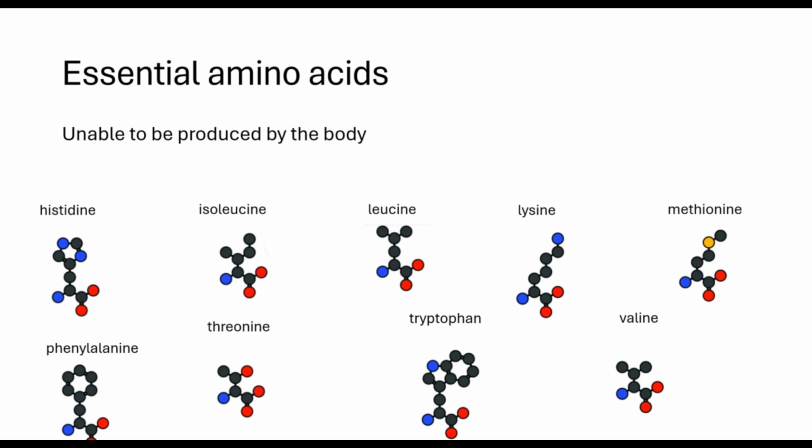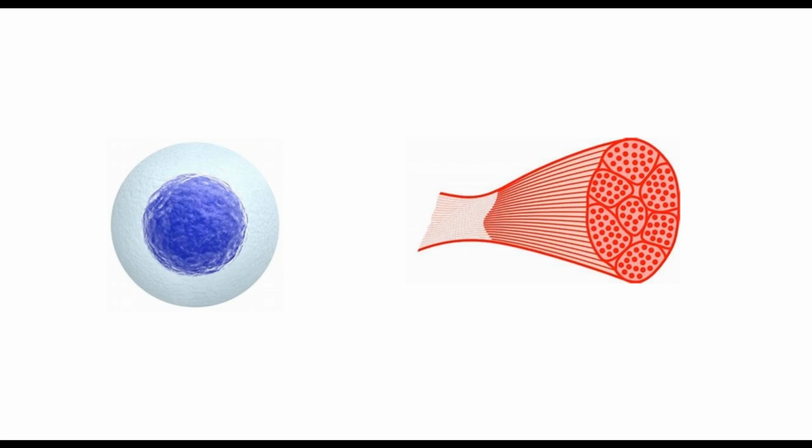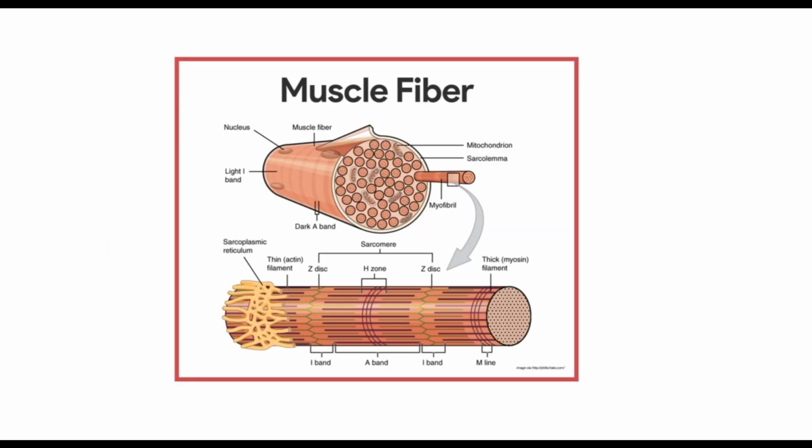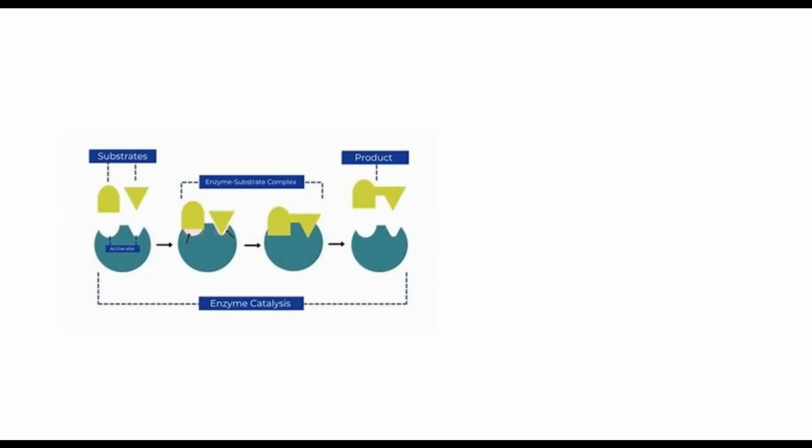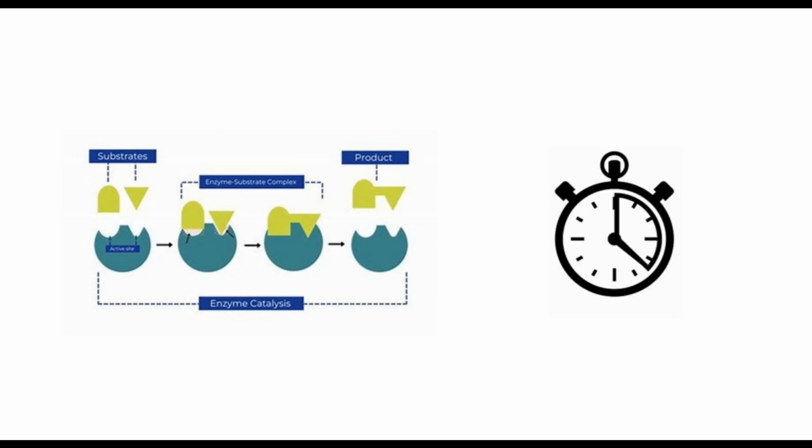Probably the most well-known use for protein in the body is as structural elements of cells and tissue. For example, the proteins actin and tubulin form the actin filaments and microtubules, which hold the myosin in place to allow muscles to produce a contraction. Proteins are also used as catalysts to increase the rate of reactions in the body. Catalyzed reactions in the body are 1 million or more times faster, making them very important for proper function.